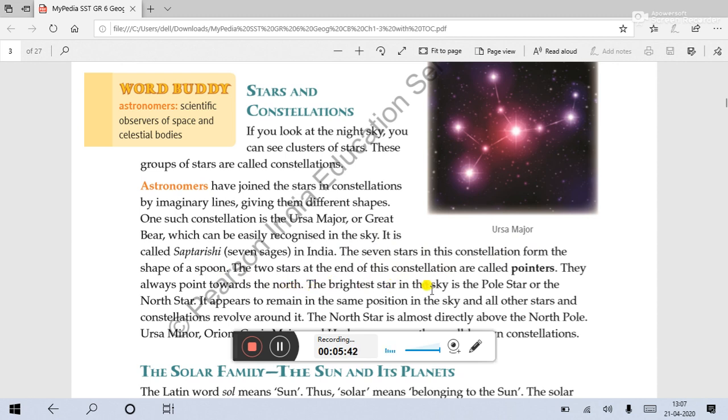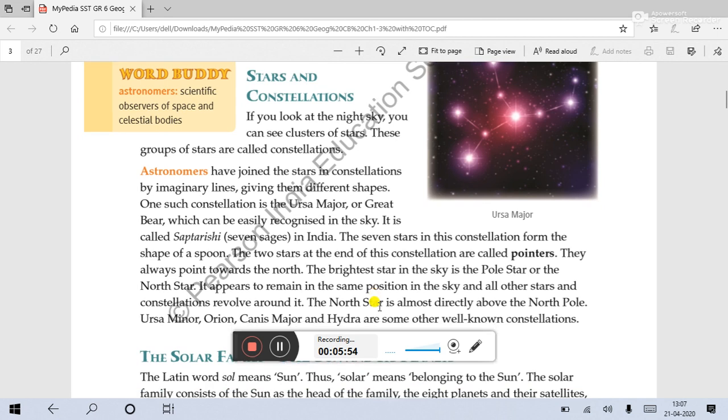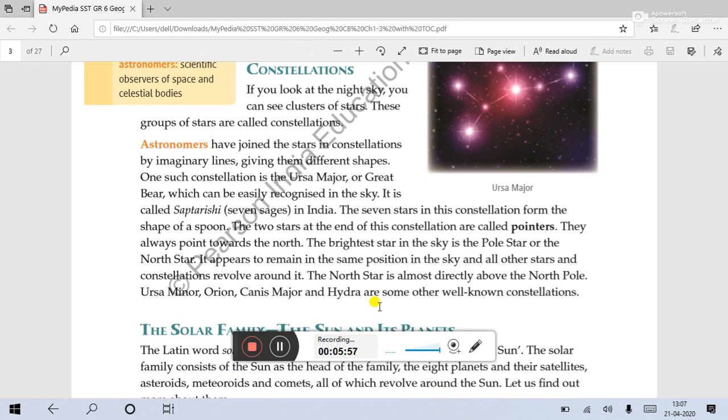The brightest star in the sky is the pole star or the north star. It appears to remain in the same position in the sky, and all other stars and constellations revolve around it. Actually, we belong to the solar system, and our planet Earth is revolving around the sun. Like that, all the stars revolve around the brightest star, the pole star.